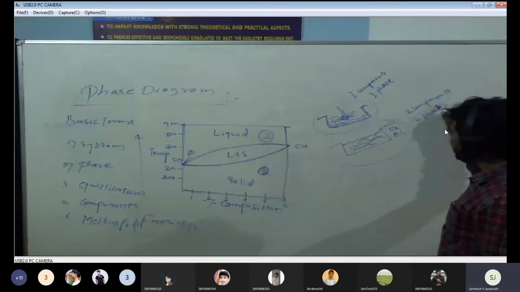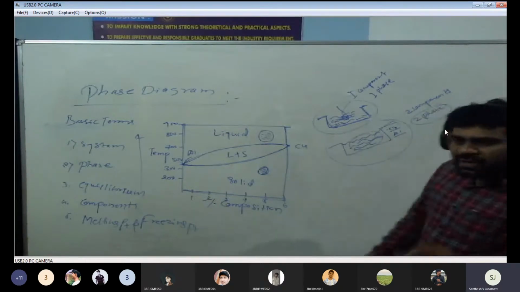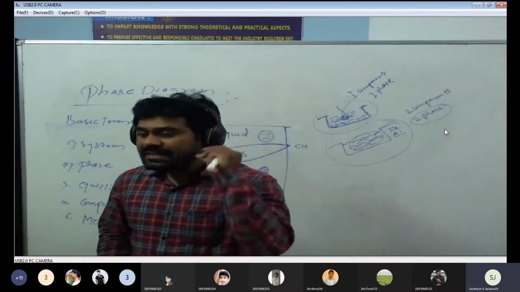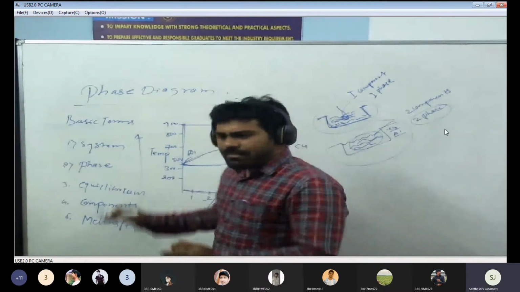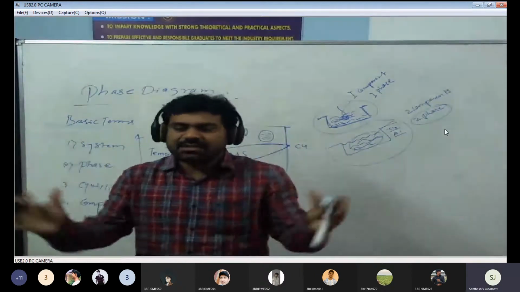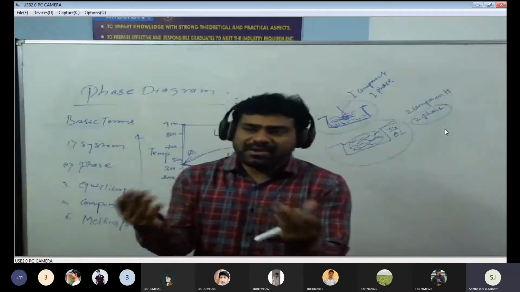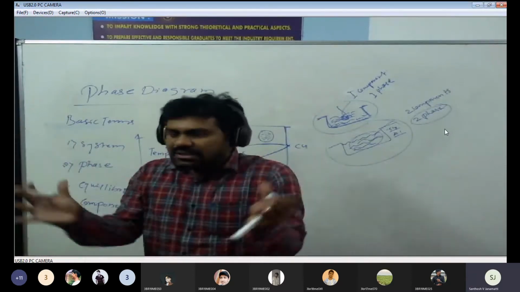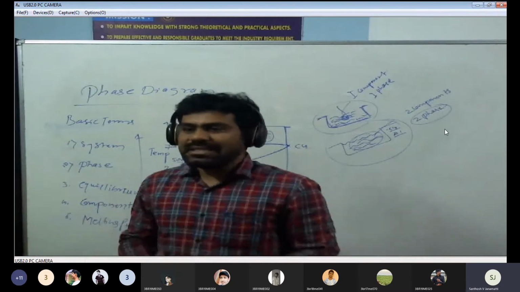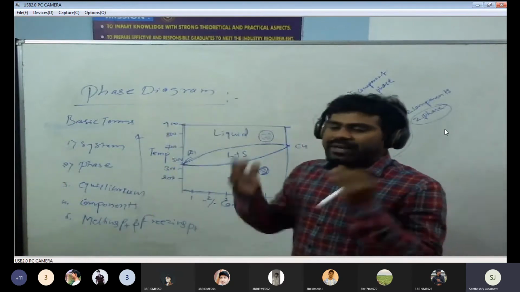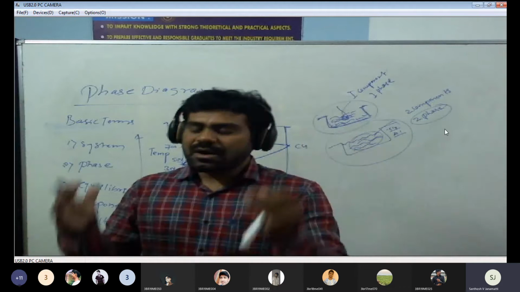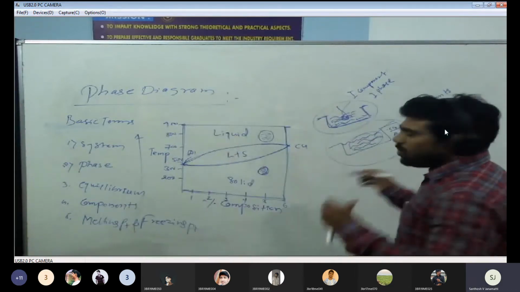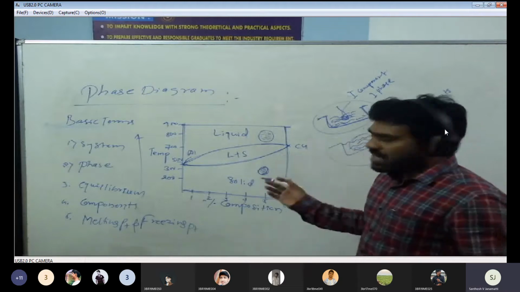This is what a phase is. Once we are looking into the solution, it looks different in colors. That is what a phase is, physically distinct. A system is the total process which we can have with the molten material. Maybe it is a single solution, maybe it is two solutions, meaning two components. The total process is called a system. That system sometimes may have one component or two components, sometimes three components. And what exactly is the system? You understand now? What exactly are the phases?